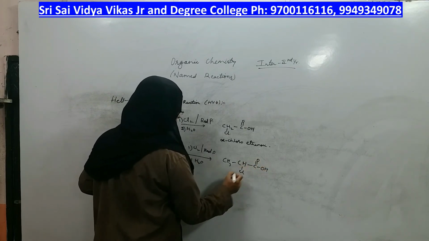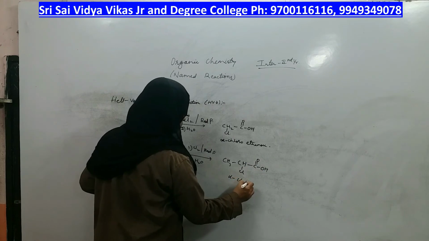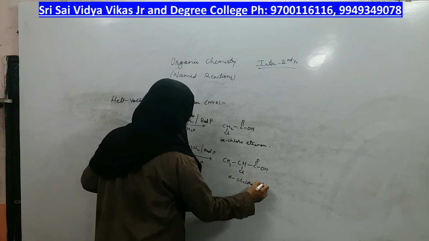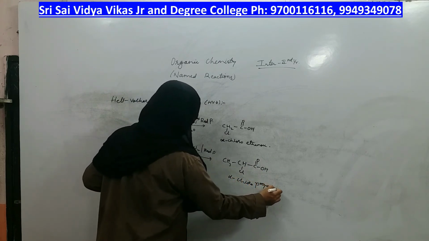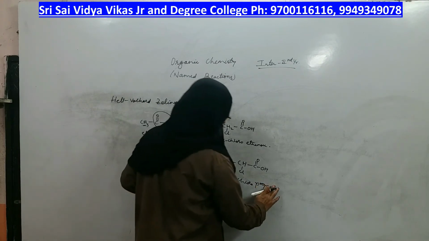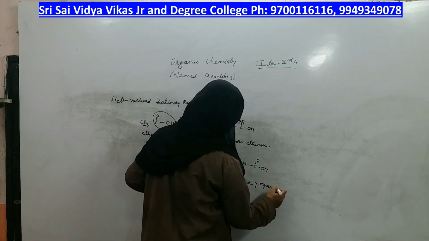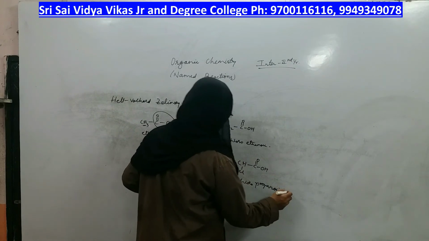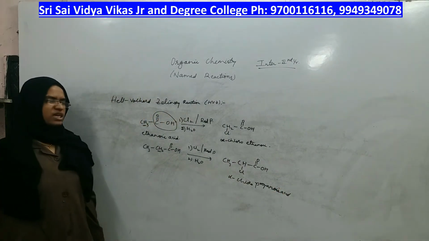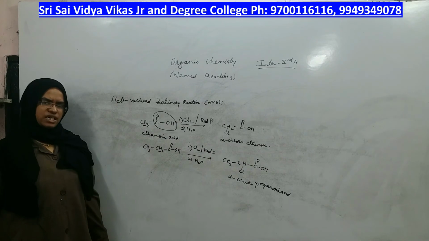So what is the name? Alpha chloropropanoic acid. Propanoic acid. Or you can call it 2-chloropropanoic acid also. This is the HVZ reaction, right?